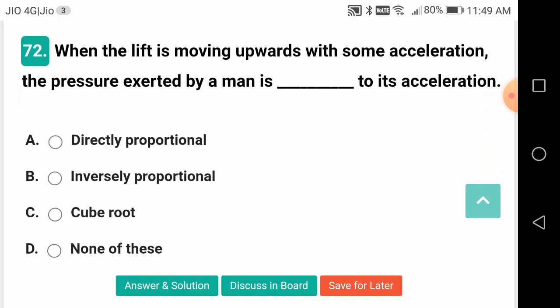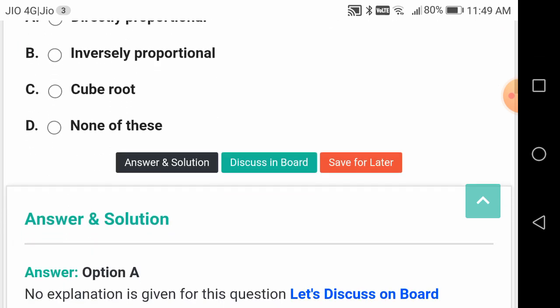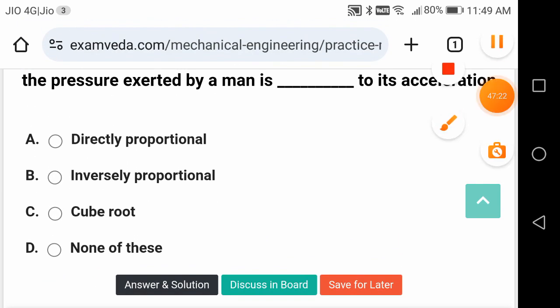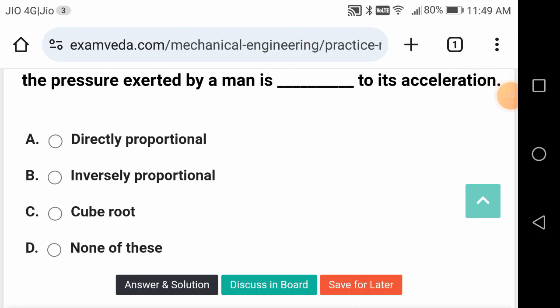When the lift is moving upwards with some acceleration, the pressure exerted by the man, what is this? It is directly proportional to its acceleration.